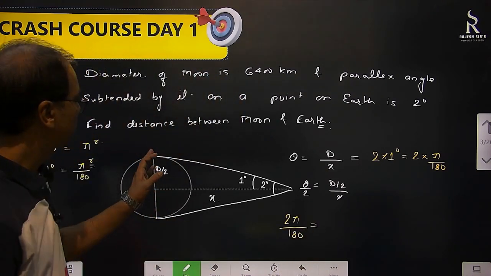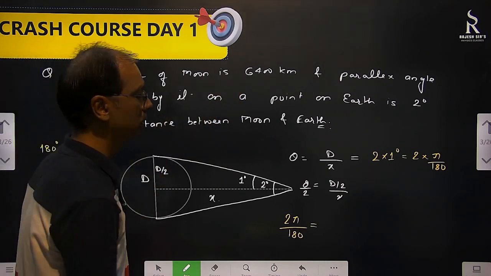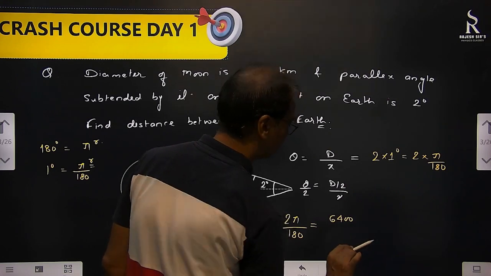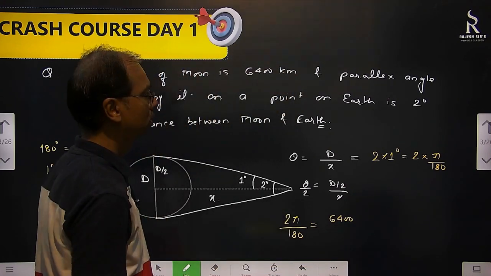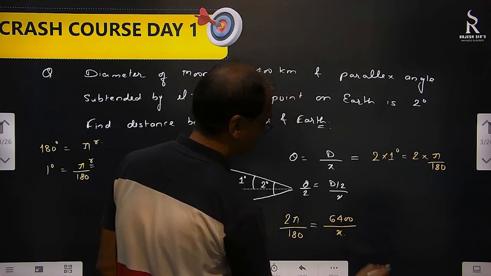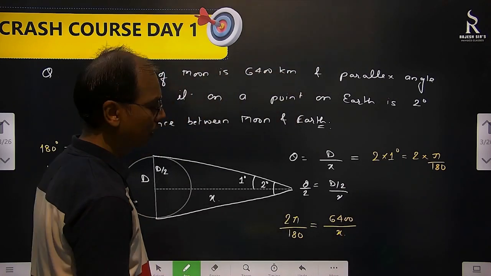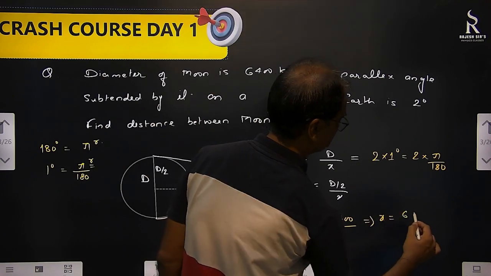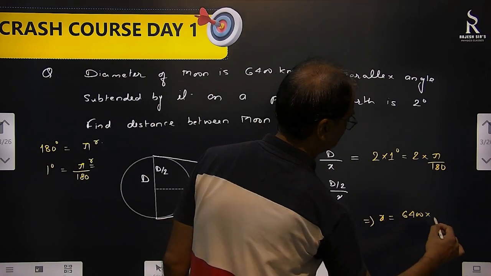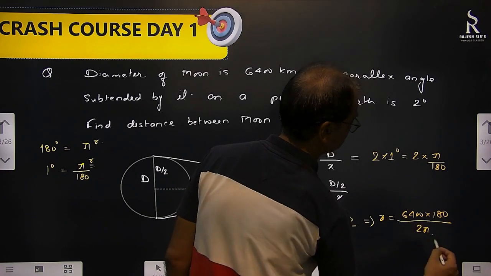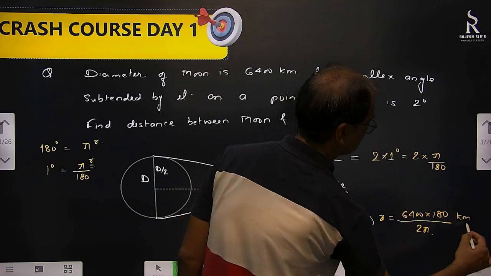What is d? It is 6,400 kilometers. Let it be in kilometers, there is no problem, because x is also going to be in kilometers. Here it is, just calculation. So x equal to 6,400 into 180 by 2 pi kilometers. That's the answer. Finish.